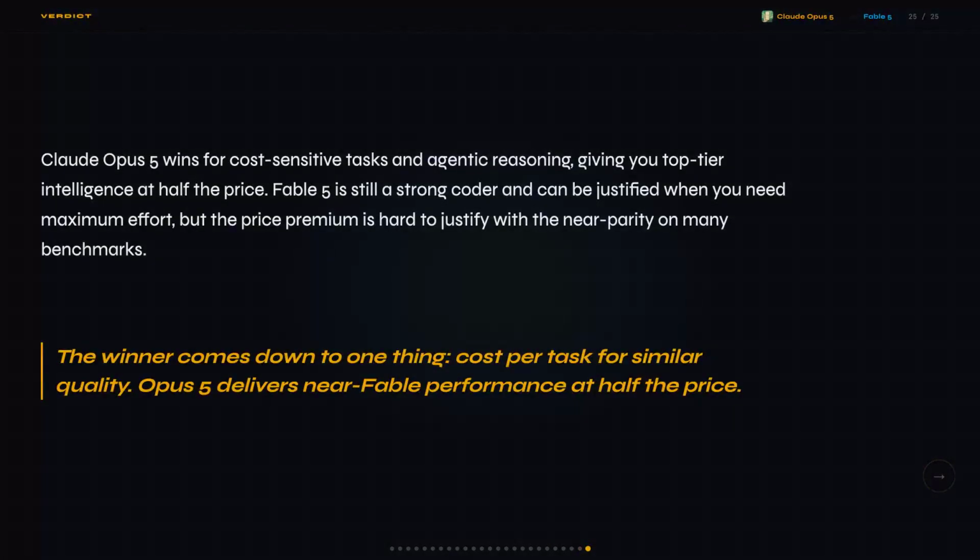Honestly, I went in thinking this would be closer. It wasn't. If you're running agentic workflows, coding pipelines, or anything at volume where cost per task matters, go with Claude Opus 5. Half the price wins the direct benchmarks. If you need maximum thinking depth on a single hard problem and you can absorb the 2x cost, Fable 5 is still a serious model. But for most people, $5 beats $10.